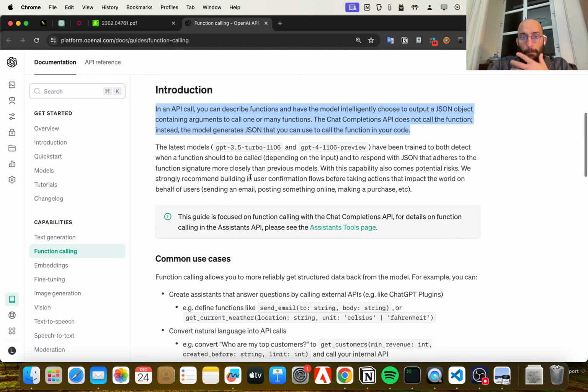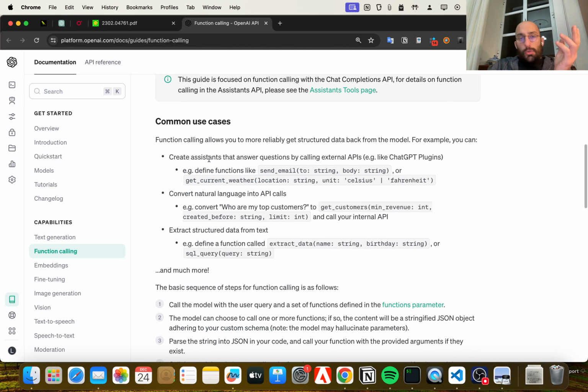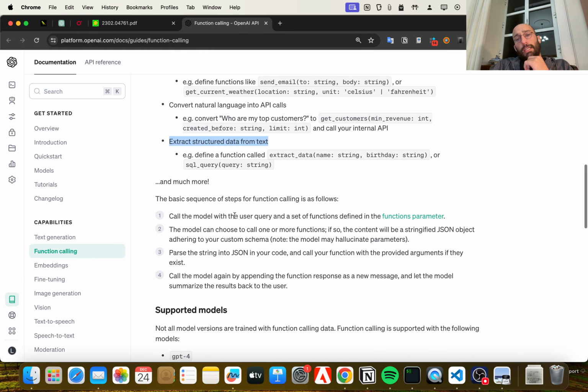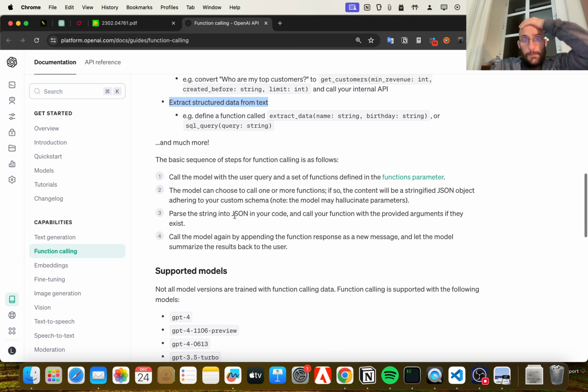This is what it does, right? And you can use that for a bunch of stuff, like creating assistants that answer questions by calling external APIs. You can convert natural language into API calls, which is essentially what we were doing before. And you can extract structured data from text. You can do all sorts of amazing things.